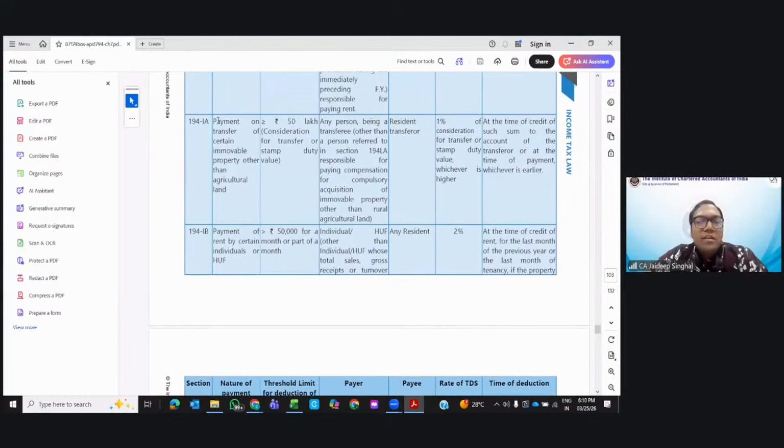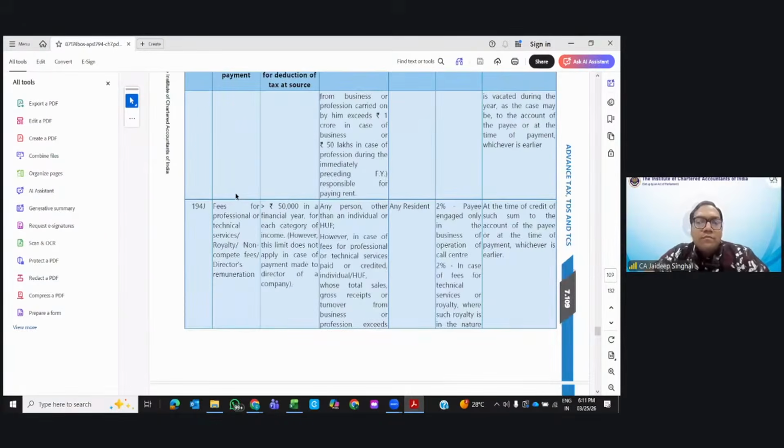Payment on transfer of certain immovable property other than agricultural land. Rural agricultural land is non-taxable, so that's why no TDS is there on that. Clear? Then 194J. 194J is for fee for technical services.